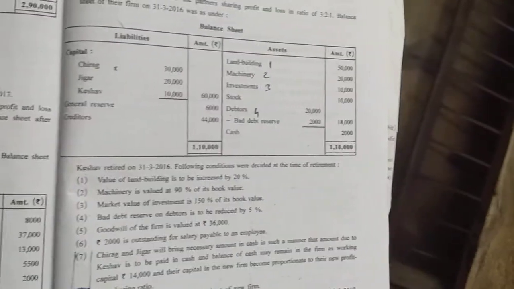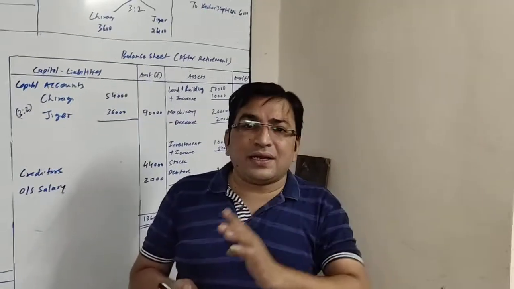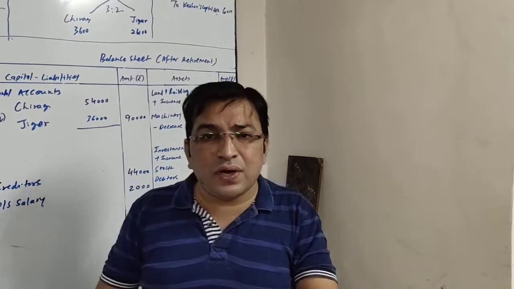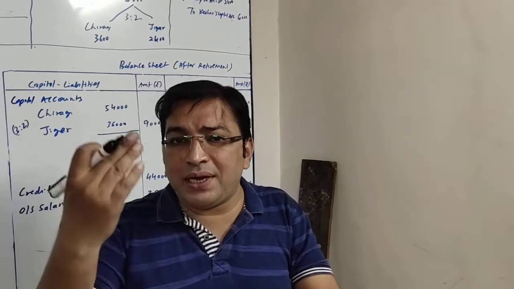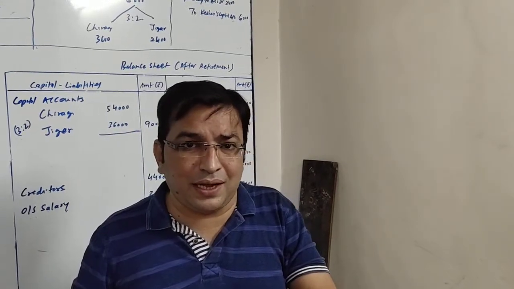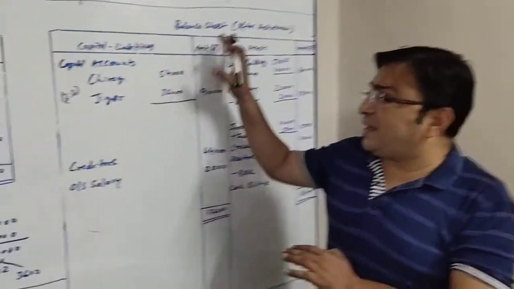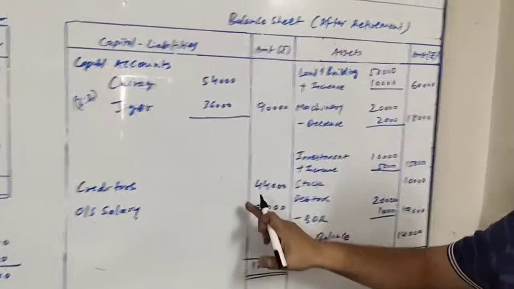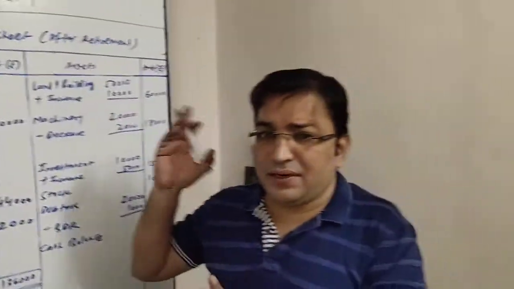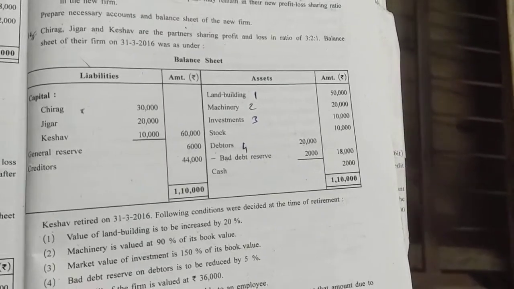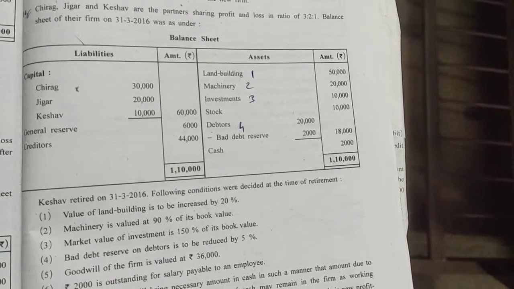Next item, creditors are given 44,000 and there is no adjustment on this, so it will be directly recorded in balance sheet liability side. So balance sheet after retirement, here it is the creditors 44,000. Next item, friends, our liability side is over. Now we will move to asset side.